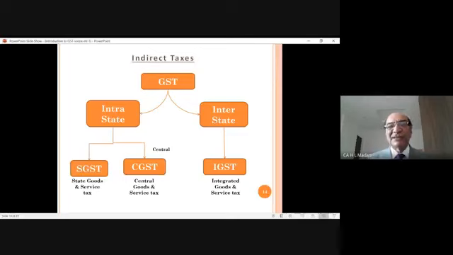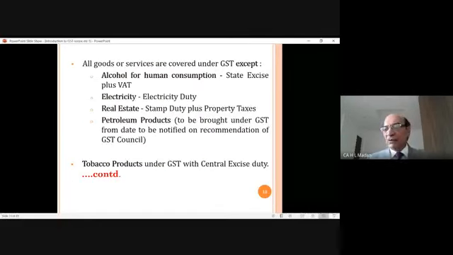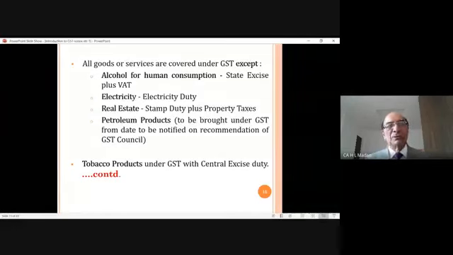This is what we have discussed so far. So I'm moving to the next slide. This slide has already been explained to all of you earlier, but it is coming again. The feature of Indian GST is that tax will be levied on all goods or services under GST, except these 5 items on which no GST will be applicable.